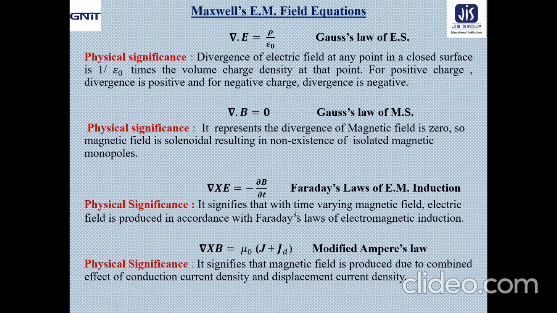In modified Ampere's law, we got a new term in the form of displacement current, which can produce the magnetic field too, along with the conduction current. Conduction current was known to us, but displacement current was not known to us.